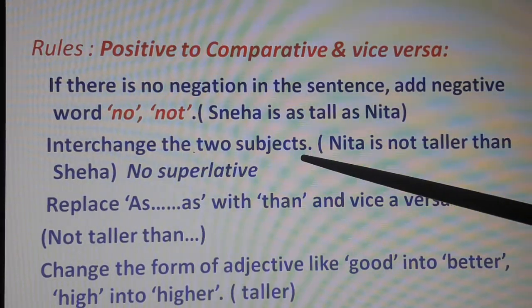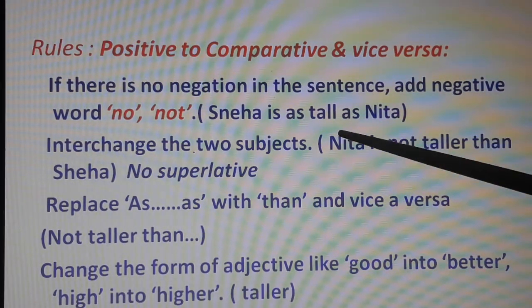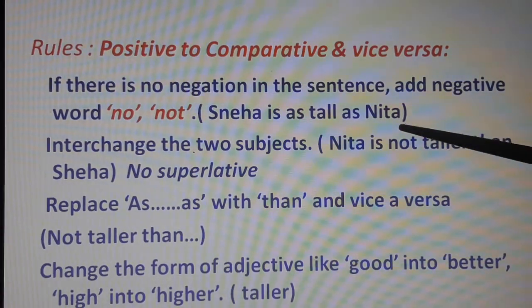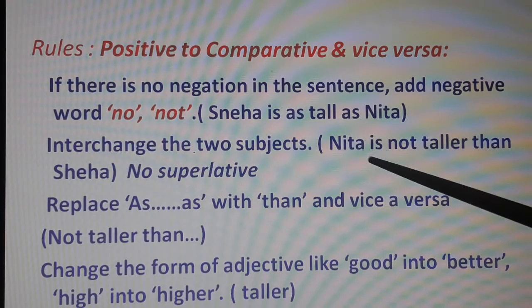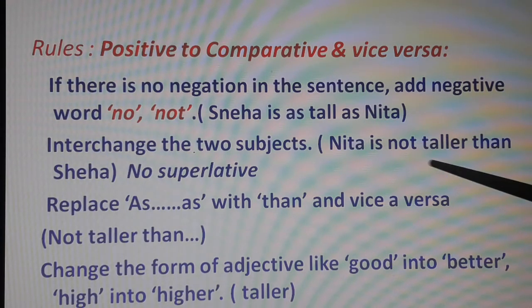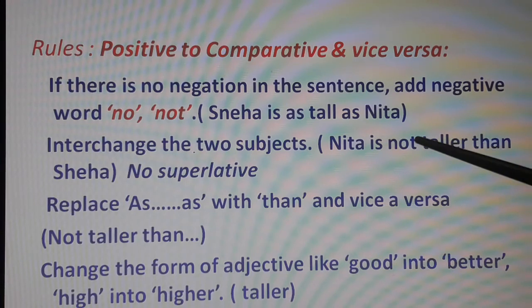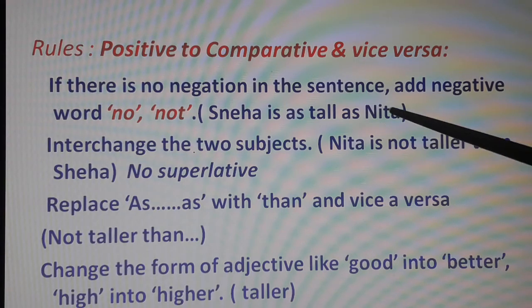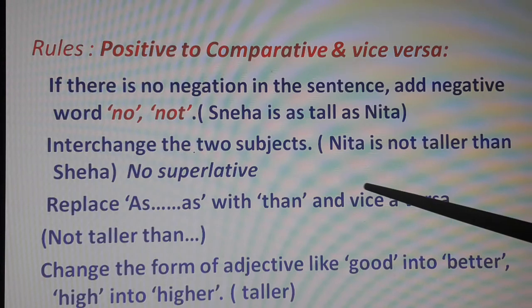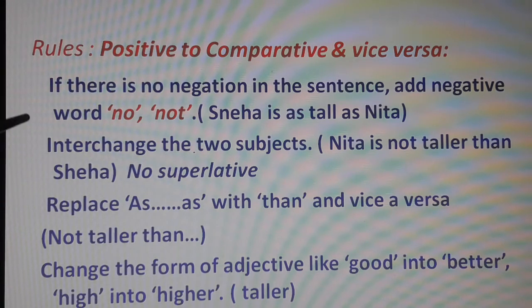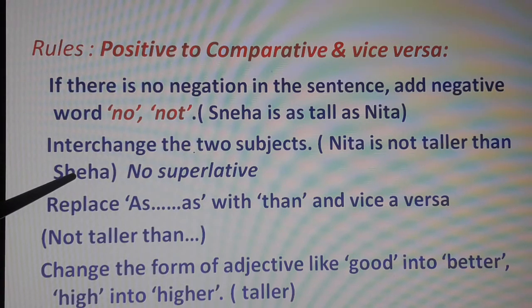Interchange, second rule, interchange the two subjects. Here two subjects are what? Sneha and Nita. You have to interchange. Nita will come first and Sneha will go last, and in between you have to put not, okay? And then you have to know which is the adjective here. Which is adjective? Tall is an adjective, and so tall to taller. So Nita is not taller than Sneha, and here there will not be any superlative because both are the same.